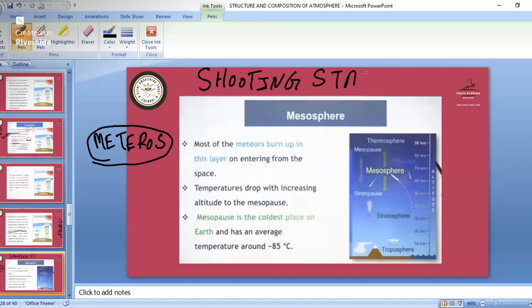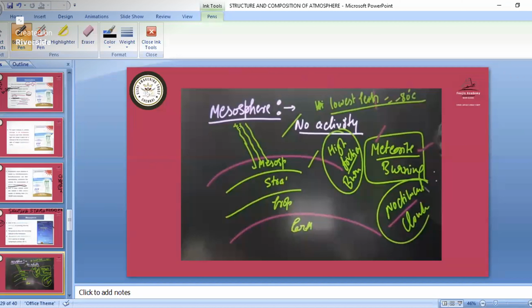So that shooting star is nothing but the burning of meteors in the mesosphere. So remember that one. It is not a star or planet. The shooting star is the burning of meteors. Most of the meteors burn up in this layer. Temperature drops with increasing altitude. So this mesosphere is the coldest layer of the Earth. So remember that one.